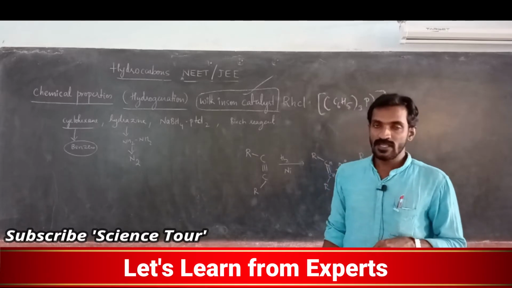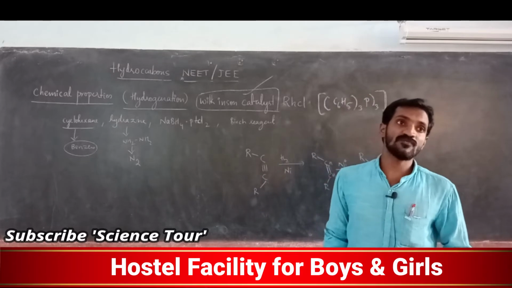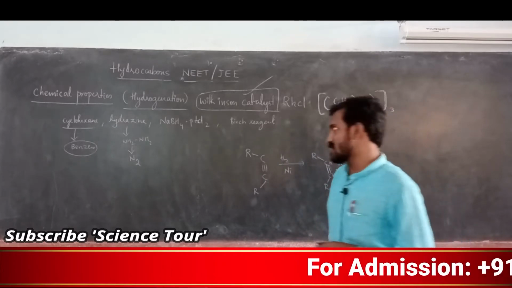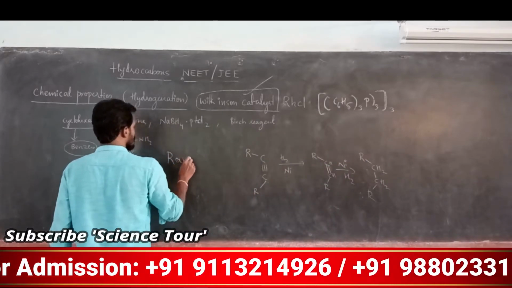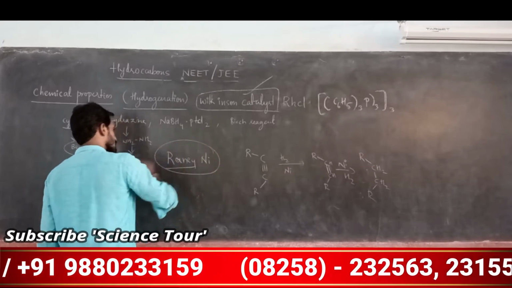So normal nickel is also used for hydrogenation as a catalyst, and Raney nickel is there. Raney nickel, note down my dear students, very important point, Raney nickel.